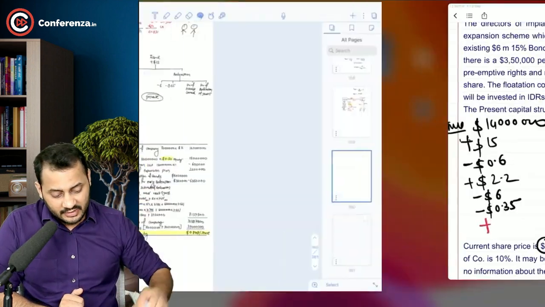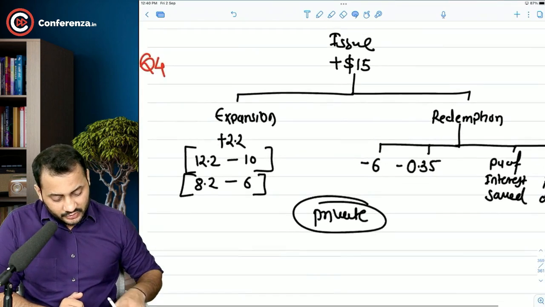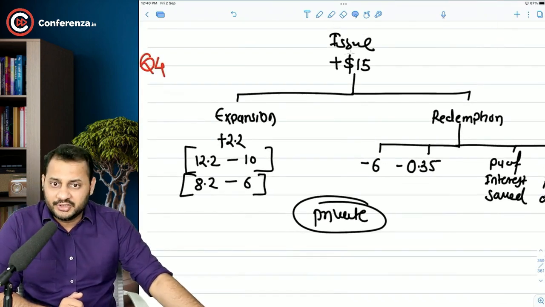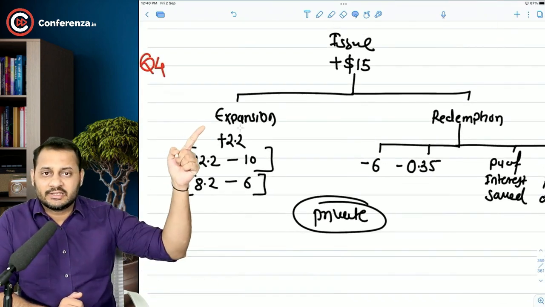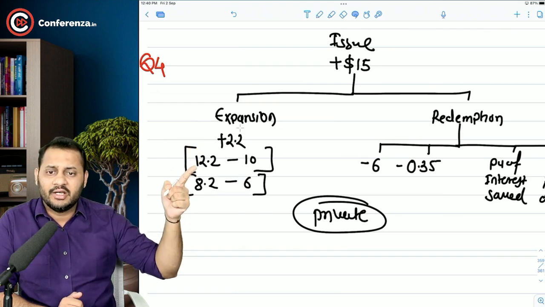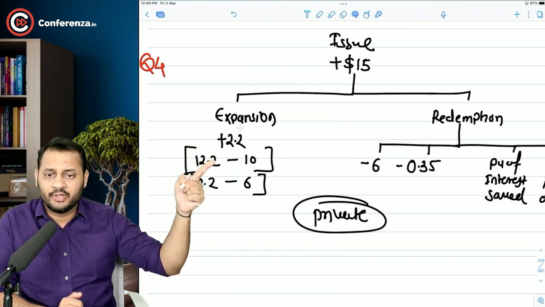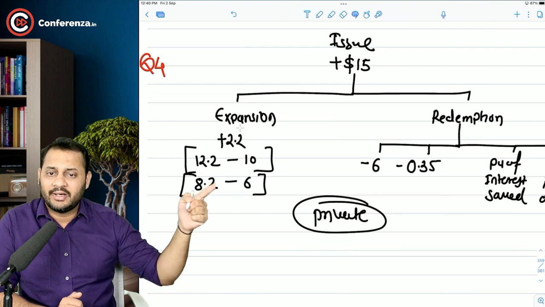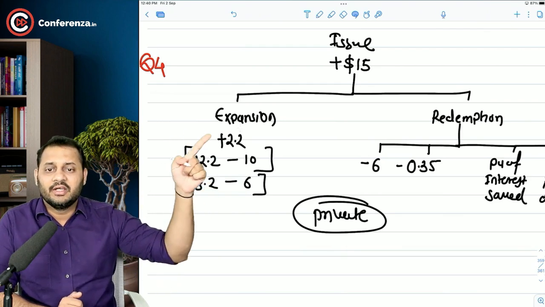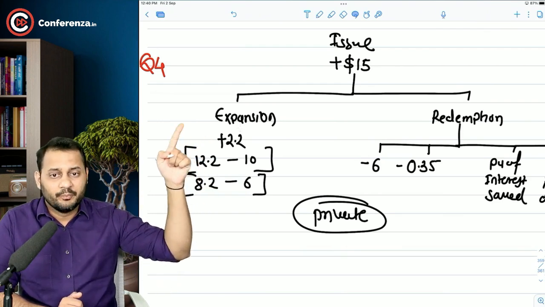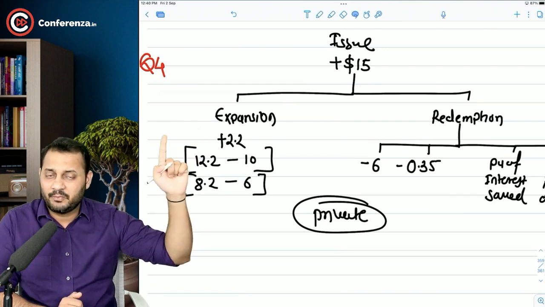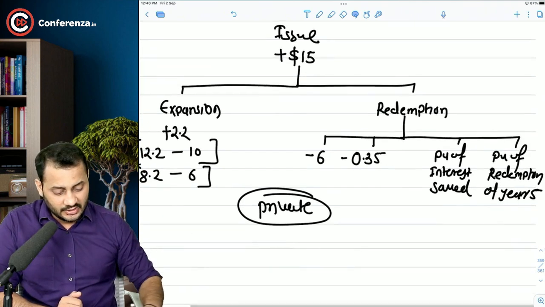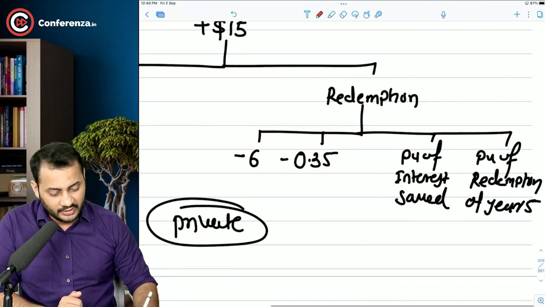Do you understand that? Let me repeat it now. There are two things that will happen after the issue. You will spend some money in expansion, okay? And you can take anything, like cash inflow can be 12.2 minus 10 or 8.2 minus 6, anything which will give the NPV as 2.2. So because of this expansion, the market value of the company will increase. Now come over to this redemption of bond part.